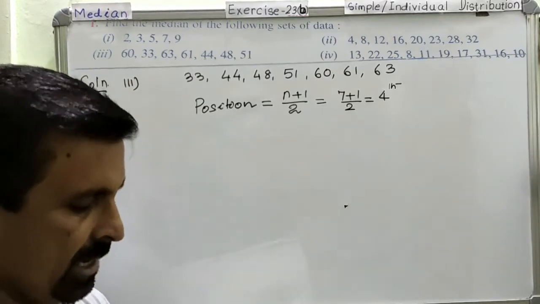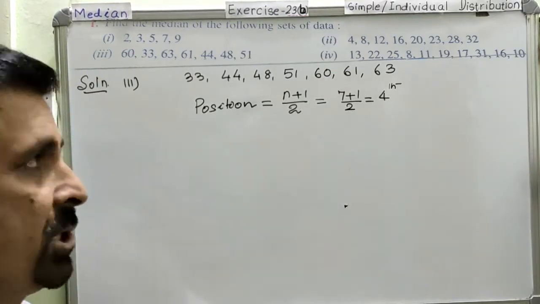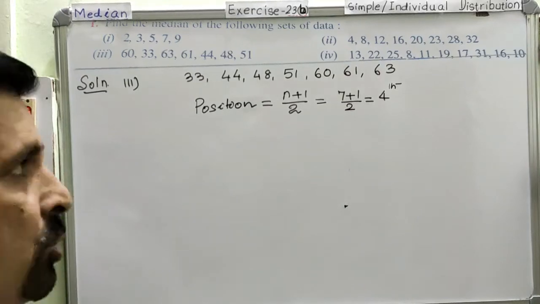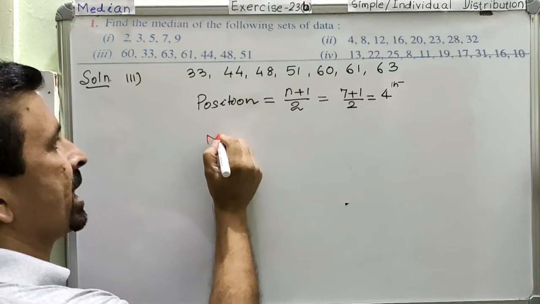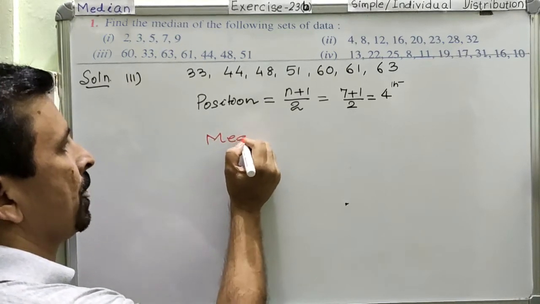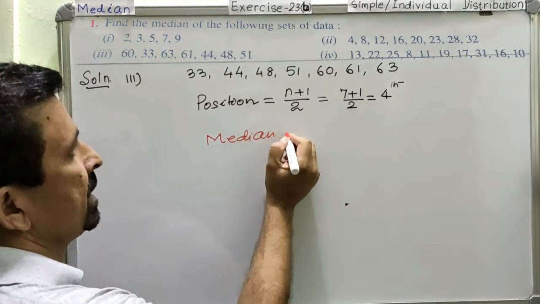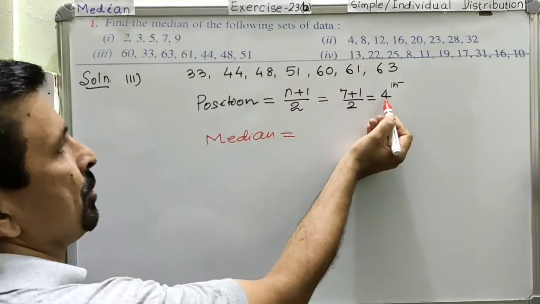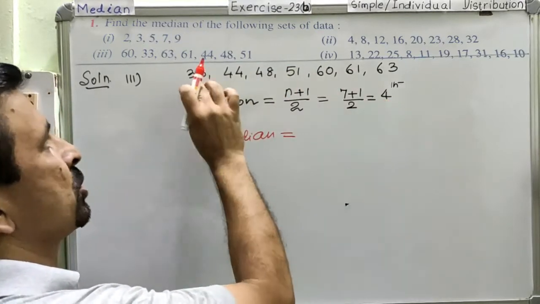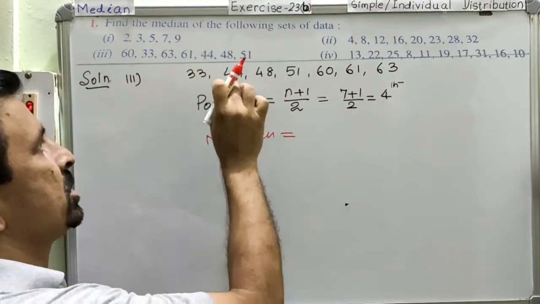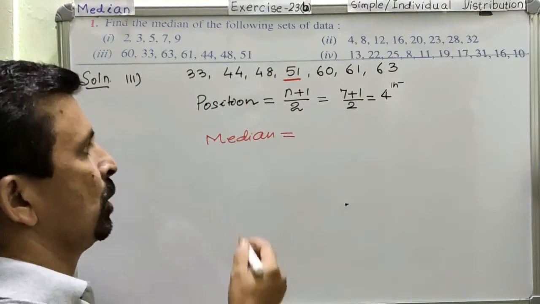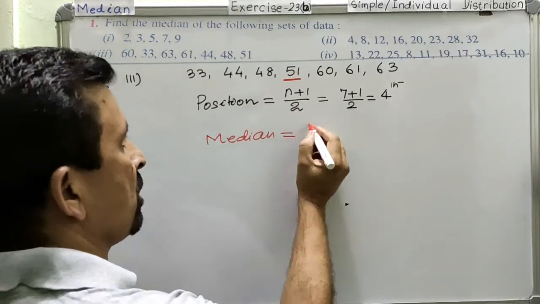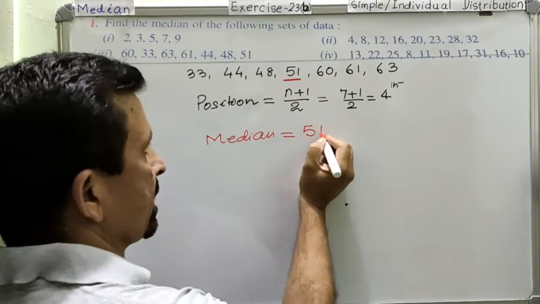Now, the final answer. As soon as you have calculated the position, you are in a position to get the median. Is it okay? So the position of your median is 4th. So now you can count the 4th position. 1, 2, 3, 4. So the element at the 4th position will become your median. So this is your answer. Done.